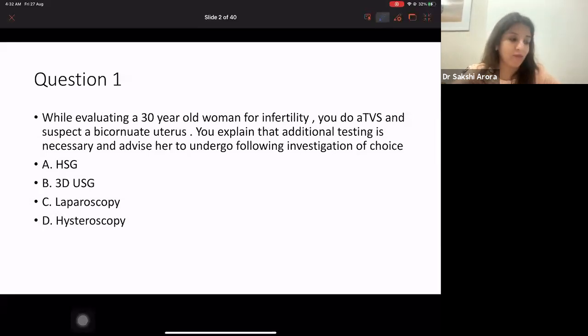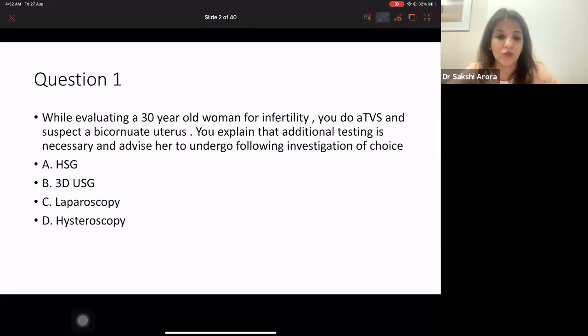With uterine malformations, you always get the first indication that a female has them because she is coming to you for infertility or recurrent abortions and you do a TVS. So the first investigation which tells you that a patient has any of these anomalies or malformations is a TVS. And so was the case in this female.